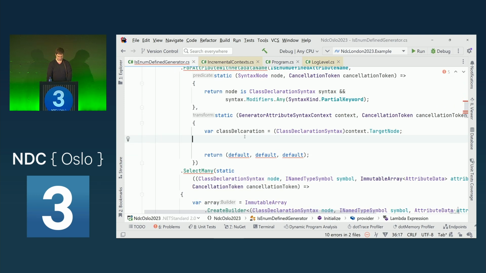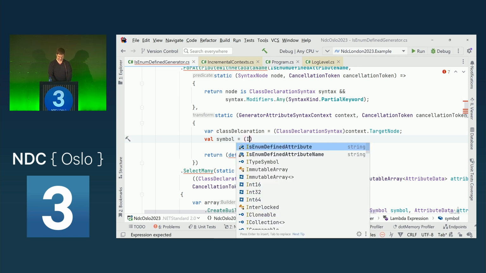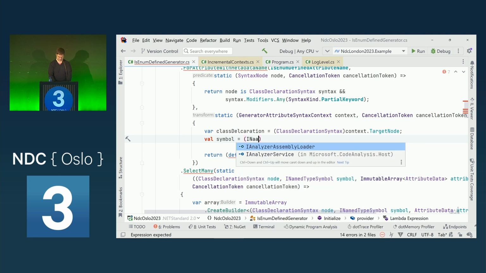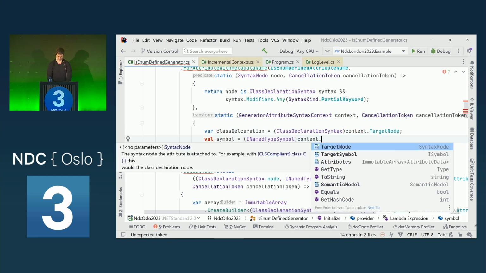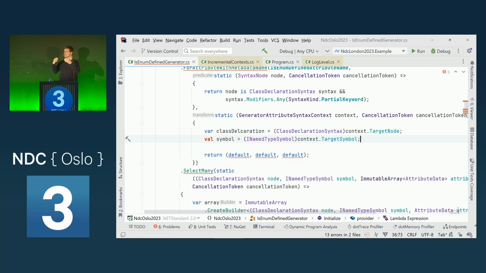So we will also get a hold of the symbol. And in this case, I know it's an INamedTypeSymbol. It's a symbol that also has a name. And we get this in the context dot target symbol. So that's the symbolic information, the semantic information of the class which has this attribute.